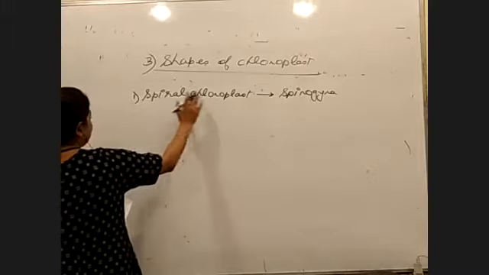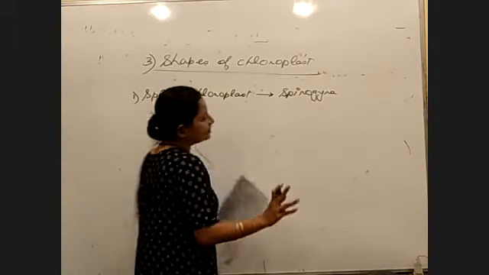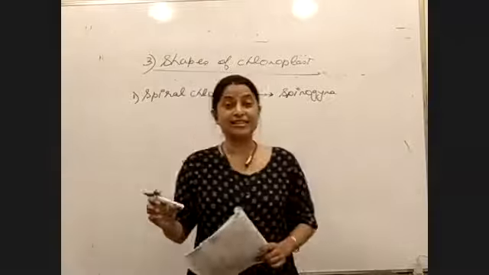Spirogyra has a chloroplast that is called a spiral chloroplast. So the question that is asked is: spiral chloroplast is a characteristic of which alga?